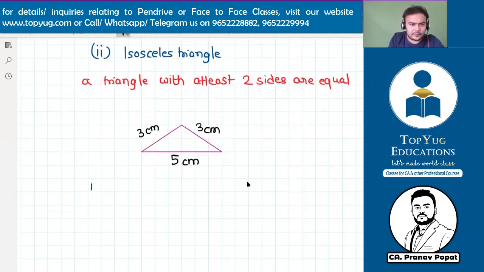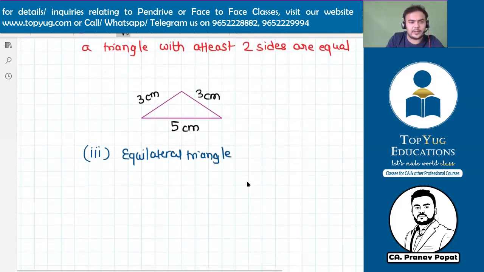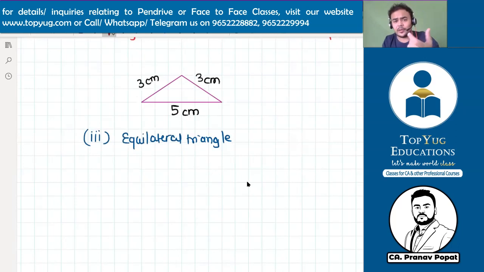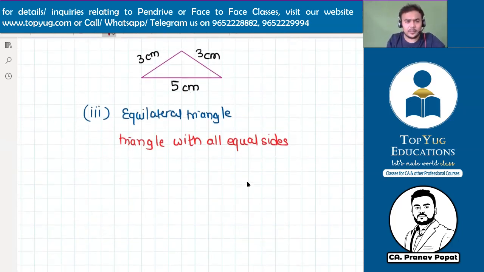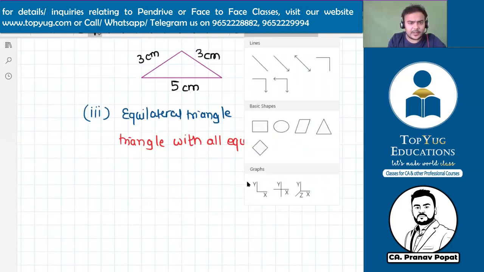And the third one, you all know, is named the equilateral triangle. What is the meaning of equilateral triangle? Very simple, sir. Equilateral means equal. Equal means all the sides are equal. Triangle with all equal sides. Okay? Yes. All sides are equal. Now let us make such a type of triangle.